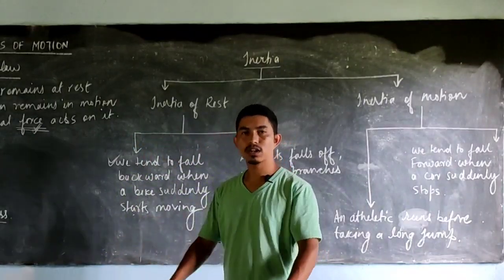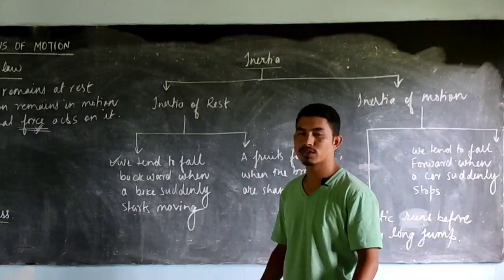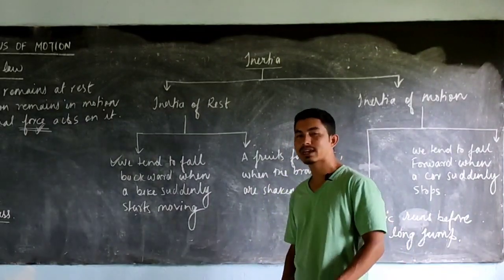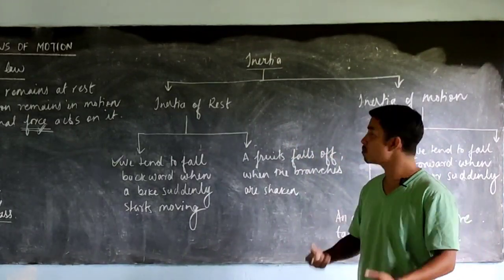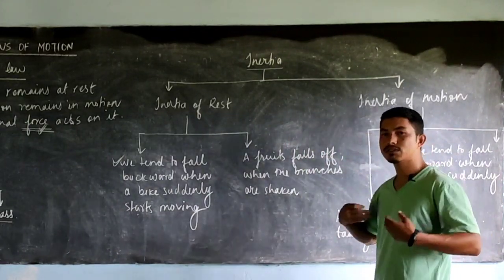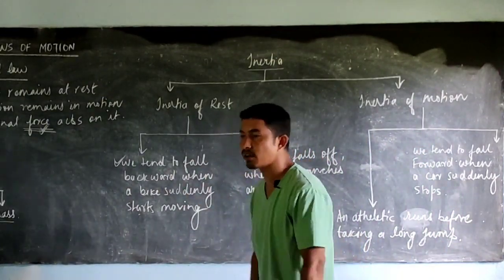So when suddenly the brakes are applied, the motorbike comes to rest, and the lower portion of the body, which is intact with the motorbike, also comes to rest. But the upper portion of the body, which is in motion, tries to remain in the state of motion. So what happens? We tend to fall forward.